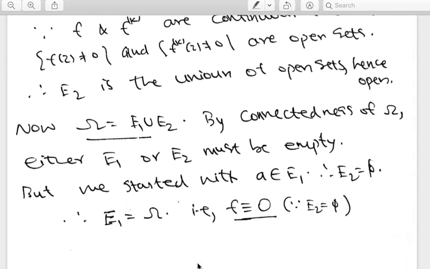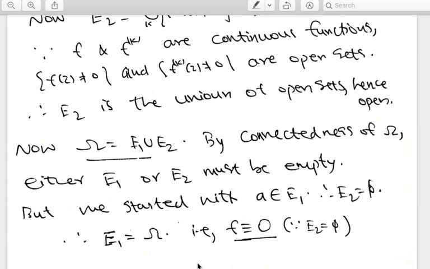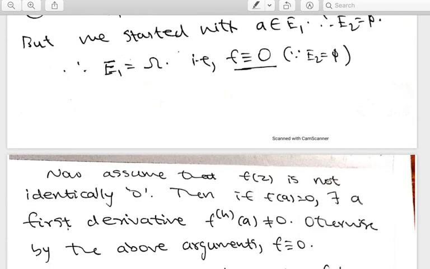So this is a very important result. It tells you that if you assume that f and all its derivatives vanish at a point a, then it will be identically 0 in omega. So that's what we proved. Okay, so now let us apply this result.